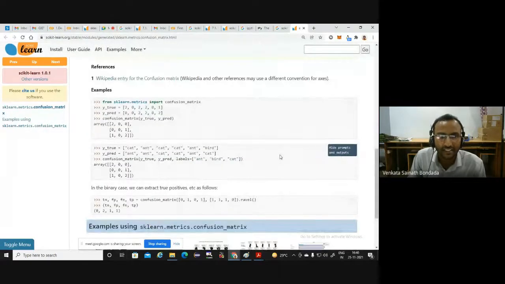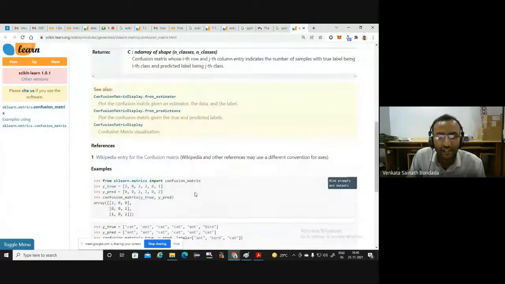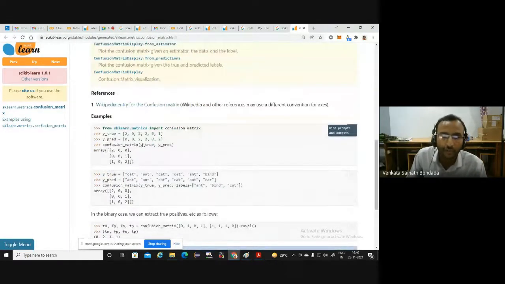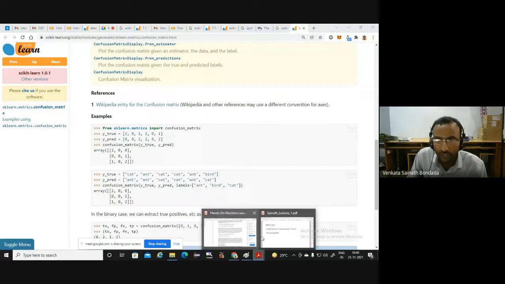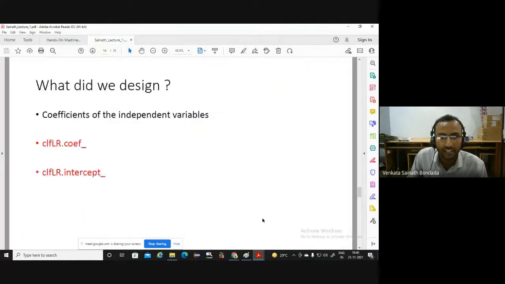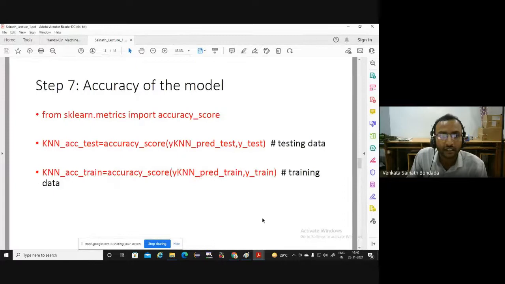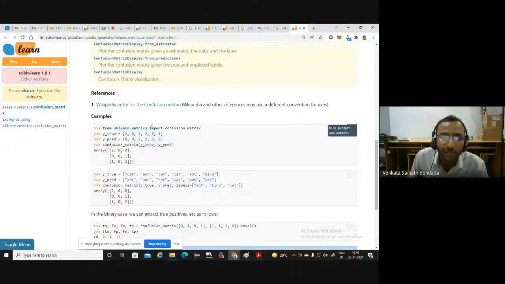See, this is the confusion matrix, right? Plotting is a different thing, but let's talk about the matrix. In the last line, we imported from sklearn.metrics import accuracy score. Similarly, you will simply import confusion matrix.